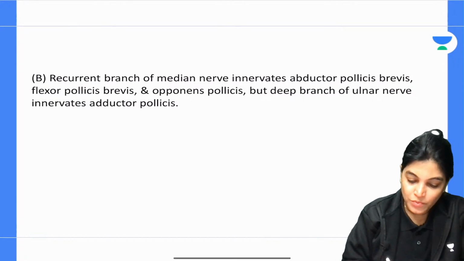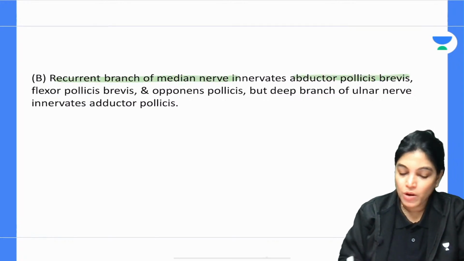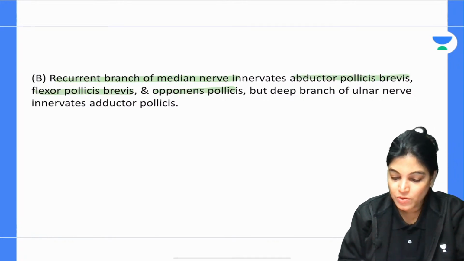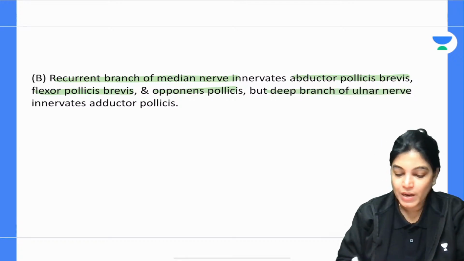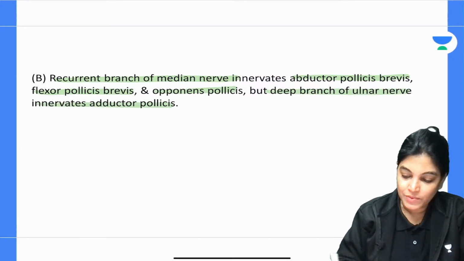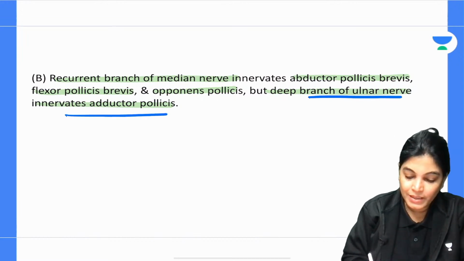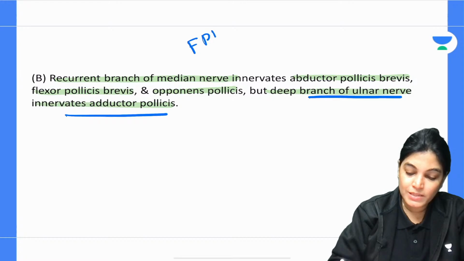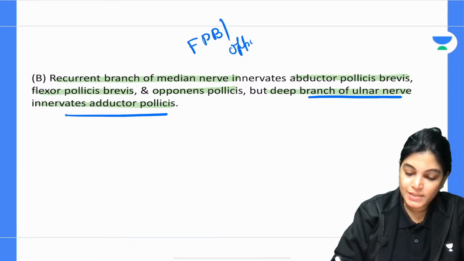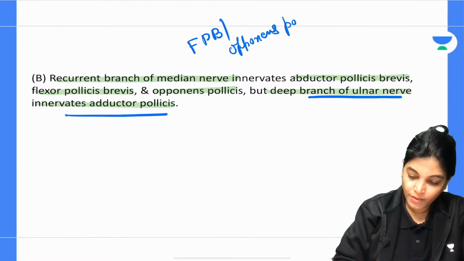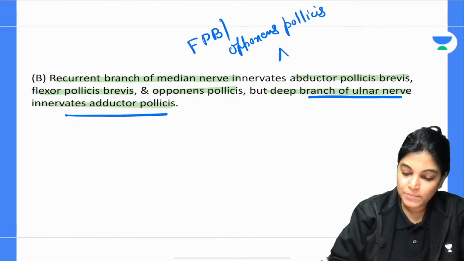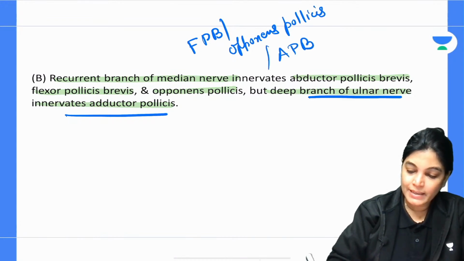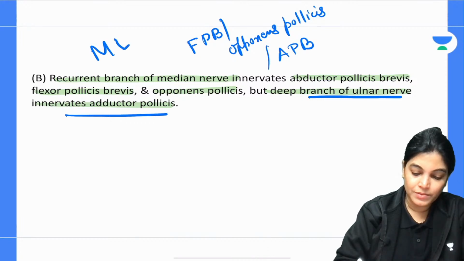So the recurrent branch of the median nerve innervates abductor pollicis brevis, flexor pollicis brevis, and opponens pollicis. But the deep branch of the ulnar nerve innervates adductor pollicis. I have given the explanation. The ulnar nerve innervates adductor pollicis, and the rest, flexor pollicis brevis, opponens pollicis, and abductor pollicis brevis, get innervation from the median nerve.